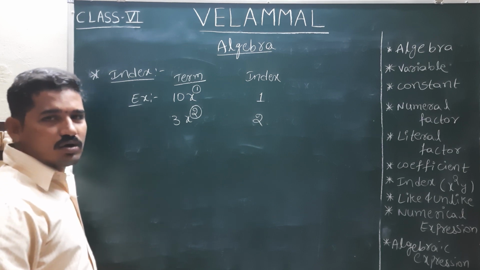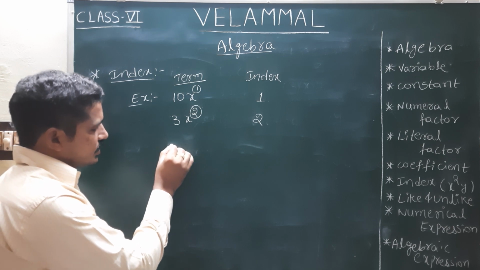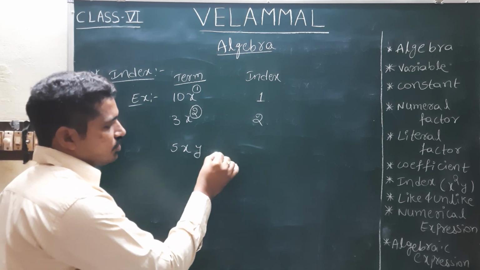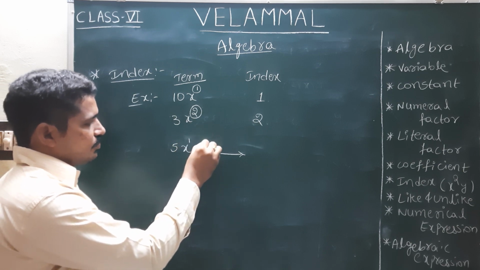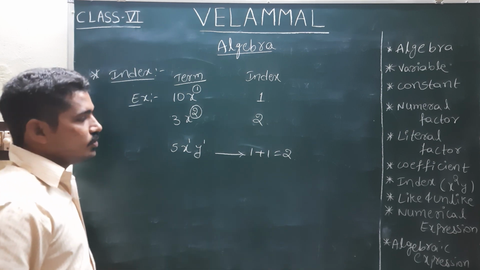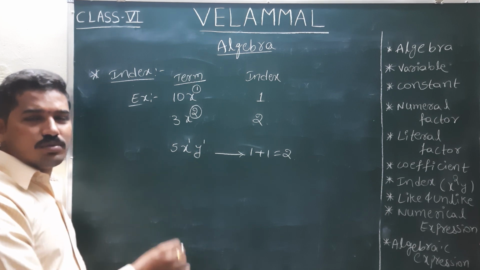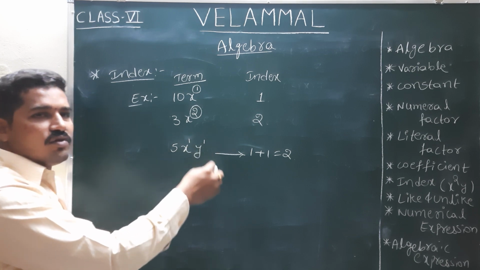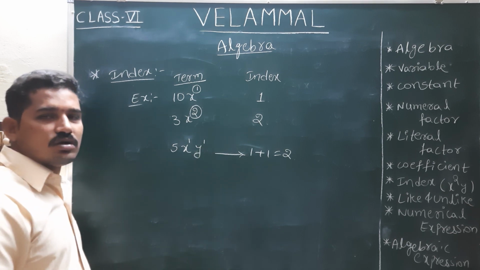Here is a very important point we need to remember. For example, I am taking a term 5xy. If we take the index of this, here x power 1 and y power 1, so 1 plus 1 is equal to 2. Here you need to remember what the index is: the sum of the powers of all the variables in a term is called the index. In a single term, the sum of the powers of the variables is called the index.